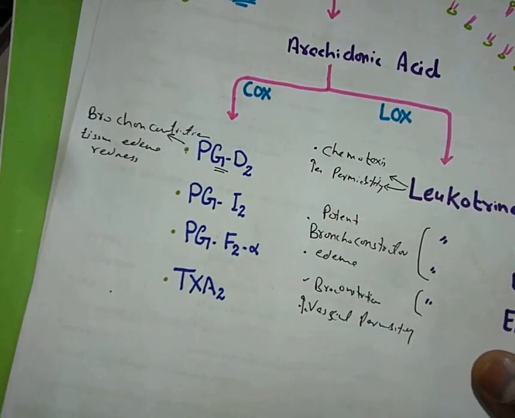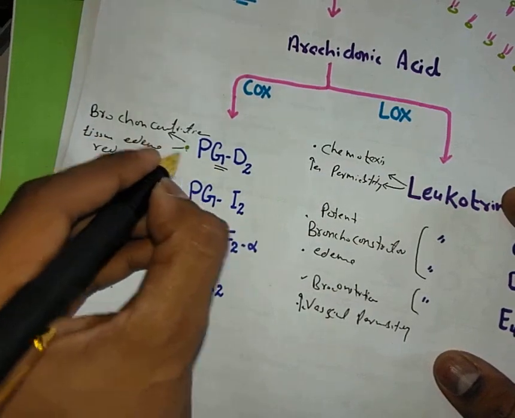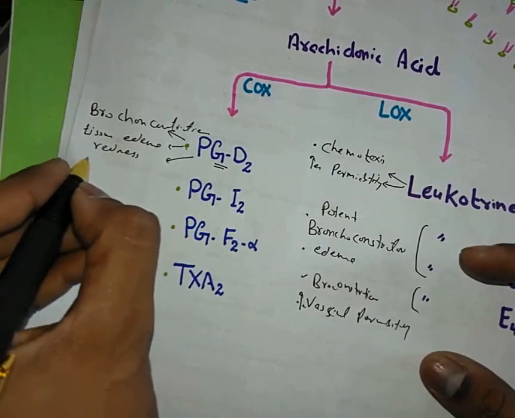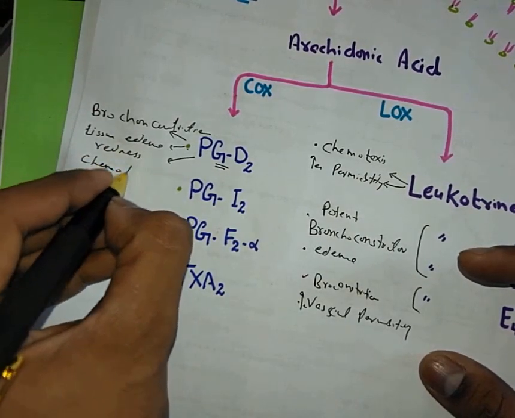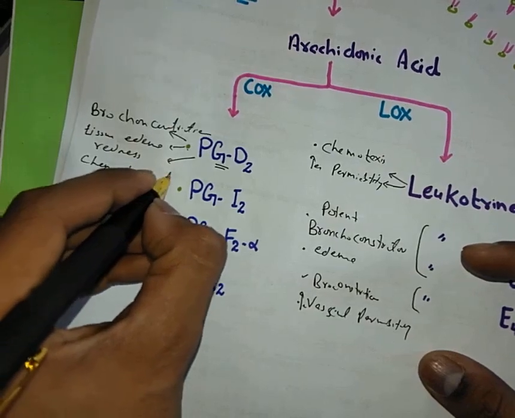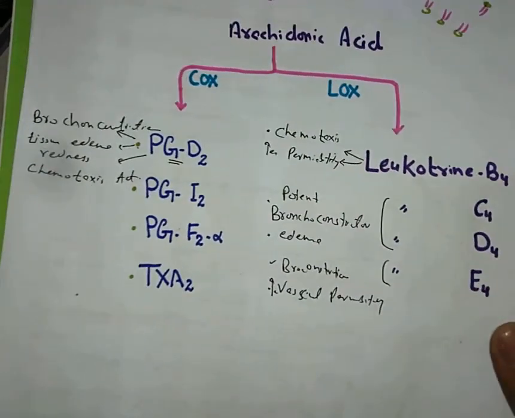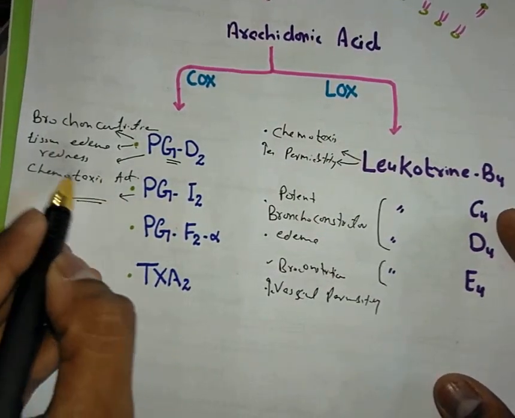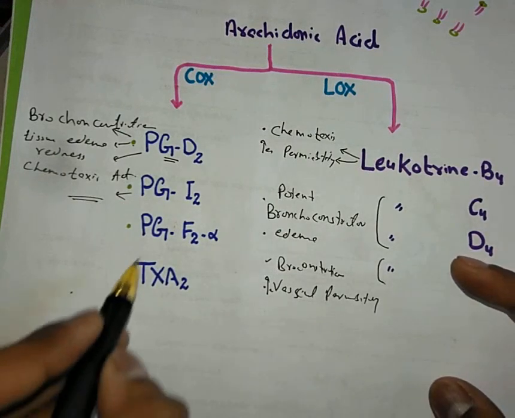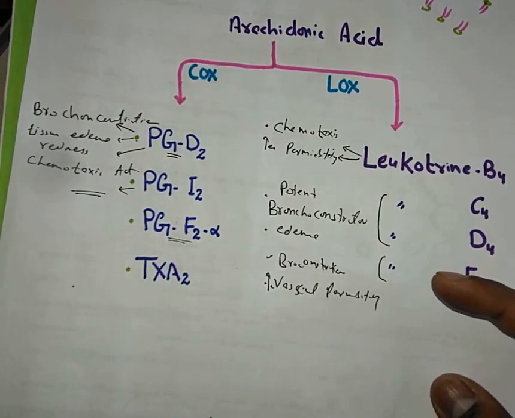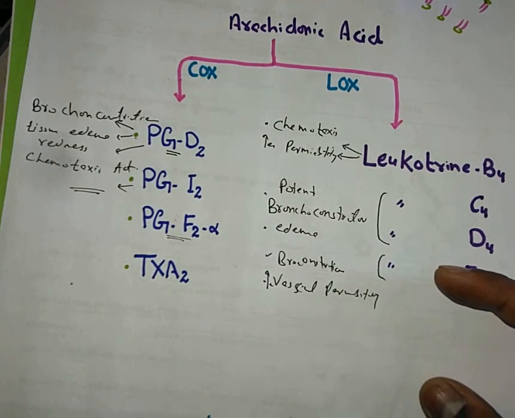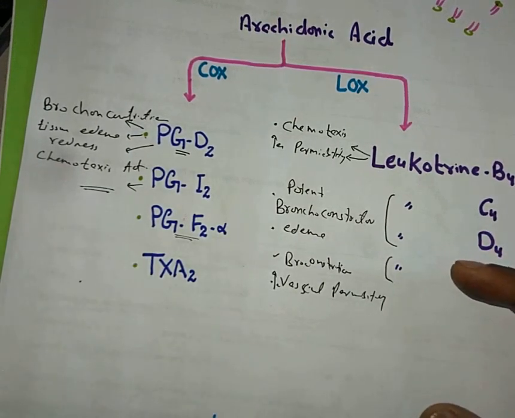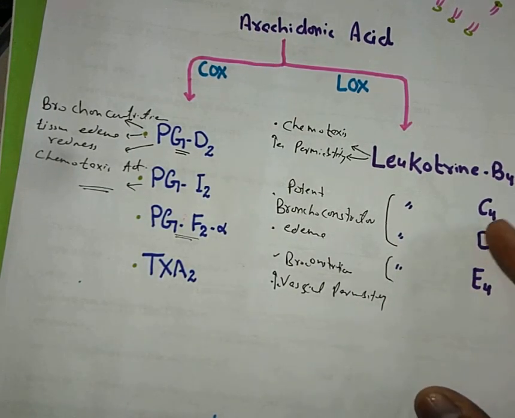It also has chemotaxis activity, so it will attract neutrophils, eosinophils and other cells as well. Now prostaglandin I2 is a potent vasodilator and will also cause redness and edema. Prostaglandin F2 alpha is a bronchoconstrictor and vasodilator, same like D2. So it will also cause difficulty in breathing, edema and redness.